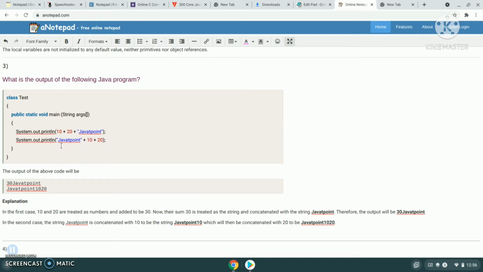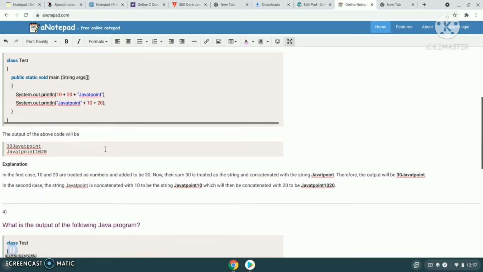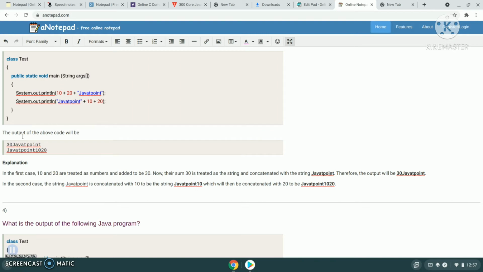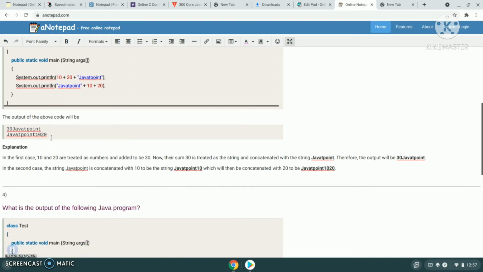And in the second case, the string "Javatpoint" is concatenated with 10. So what will it become? Javatpoint10. Again this entire string is concatenated with 20. So Javatpoint1020 is the result. This is the output of this code.